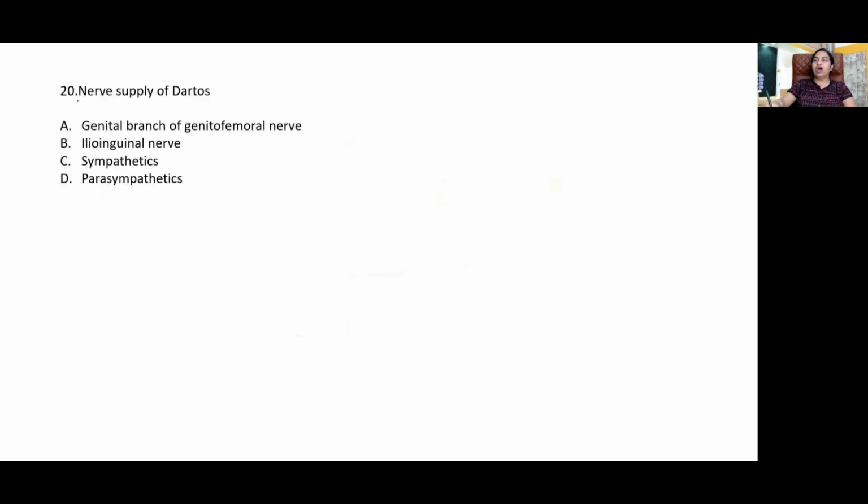Nerve supply of dartos muscle. Yes, what's the right answer? Genital branch of genitofemoral nerve supplies which muscle? Cremaster. Okay. Dartos is supplied by sympathetics from the superior hypogastric plexus.